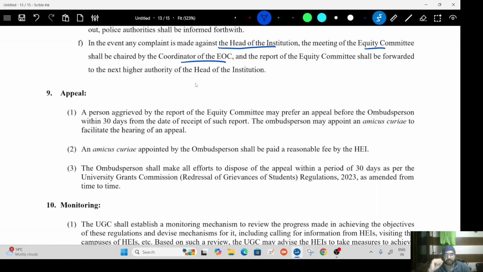Now comes the important part. If you think that there is a false case filed against you, you are a person aggrieved by the report of the equity committee. Now, suppose the committee finds you culpable, finds that you have committed a wrong. Then you are a person aggrieved by the report. You may prefer an appeal before the ombudsperson within 30 days from the date of receipt of such report. Now, the ombudsperson may appoint an amicus curiae, that is a friend, a lawyer friend, who will facilitate the hearing of the appeal.